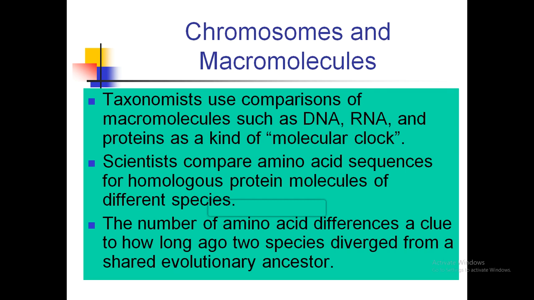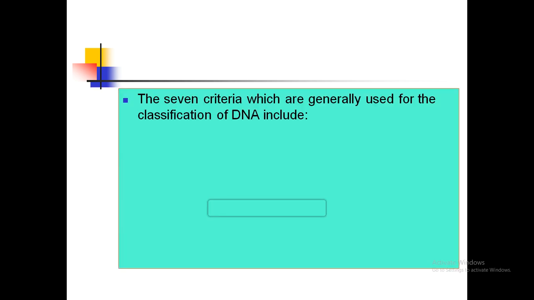So the protein sequences also relate to the common structures or shapes of the DNA of organisms. Chromosomes and macromolecules are also used for classification purposes, to classify organisms, whether they are closely related to each other or not.